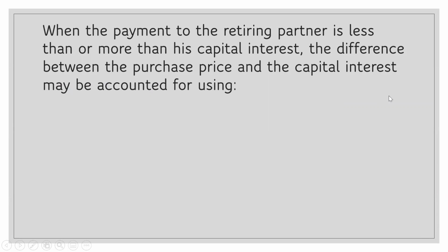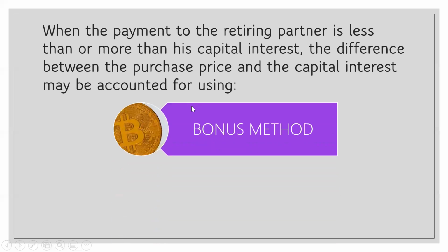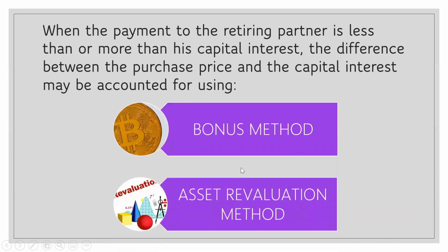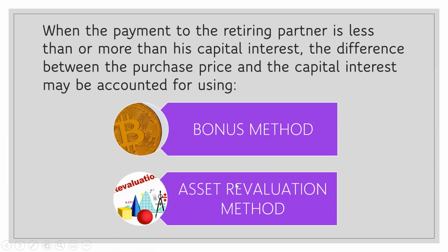Okay, when the payment to the retiring partner is less than or more than the capital or interest, the difference between the purchase price and the capital interest may be accounted for using one, the bonus method, and the other one, the asset revaluation method. So para pa rin admission by investment. Diba? Kung natatandaan yun, we have these two methods when we admit a new partner by investment.